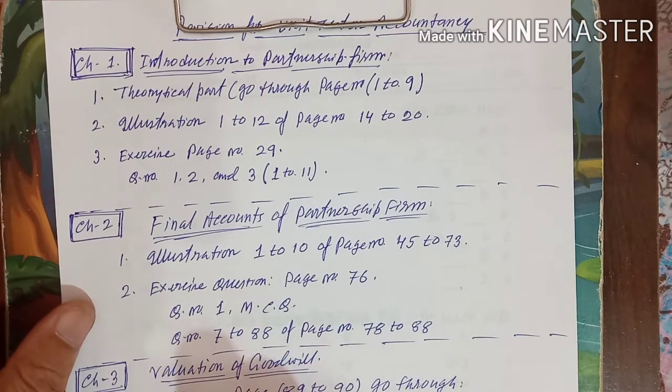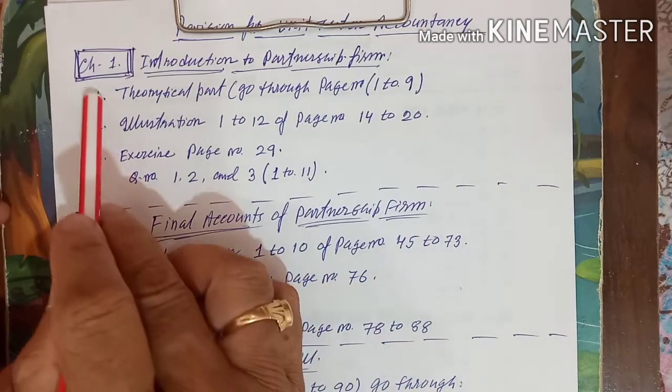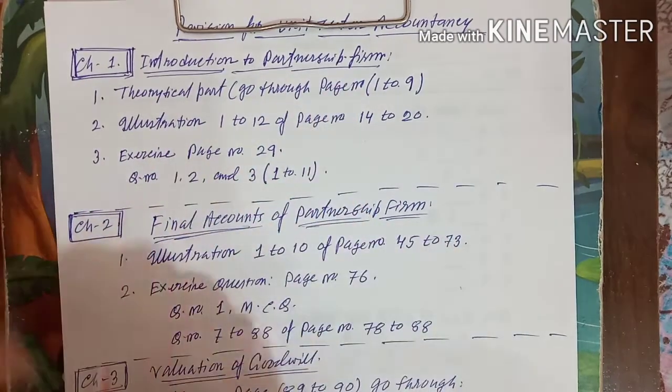So it is better to keep ready for all types of sums from all the first four chapters. Which chapter, which part you have to go through, you follow this very carefully.